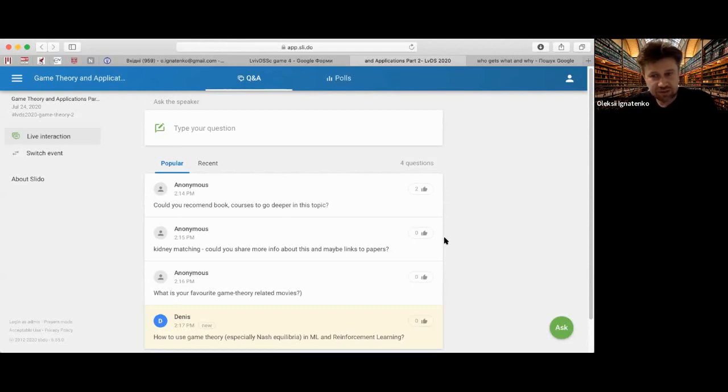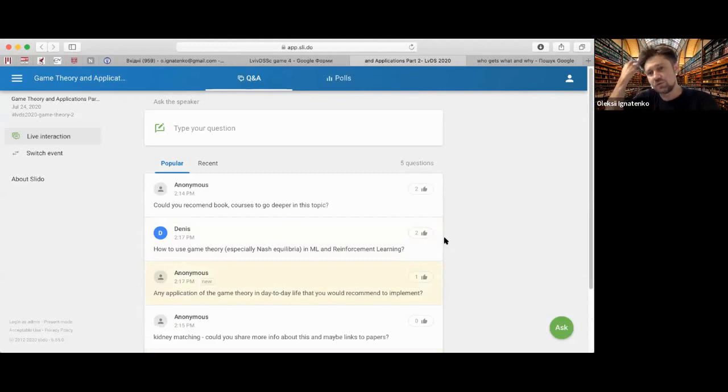Okay, and you have movies about Alan Turing and about John Nash, A Beautiful Mind, about the life of John Nash. It's not exactly about game theory, but it's a really nice movie with Russell Crowe as Nash. So you can watch this, of course.